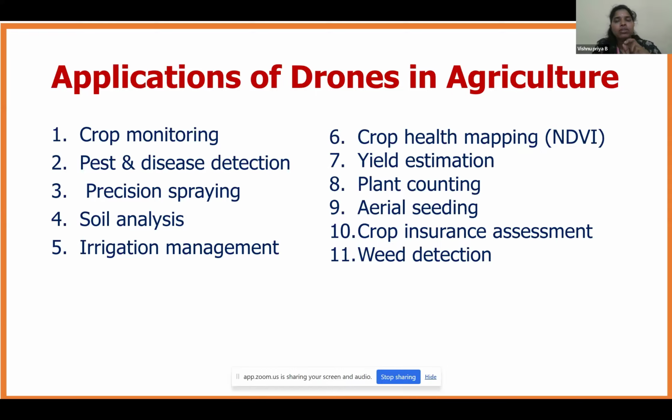So the utilization of the drone is currently done by the large farmers. The small and marginal farmers are currently not using it in many areas. If they are doing community farming, they are using the drones, because the total area will be monitored and they will do all the operations at the same time. But the small farmers or medium farmers are not using the drones.